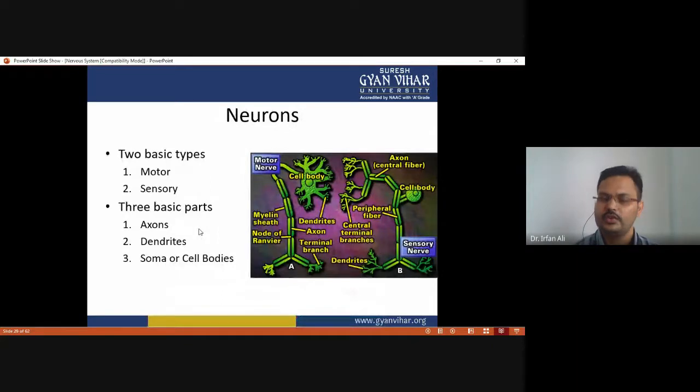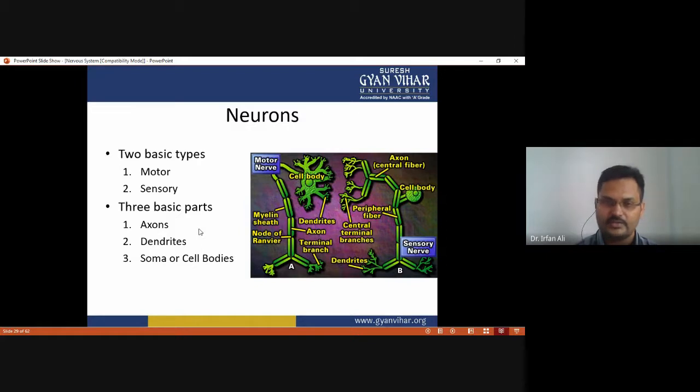So that's why there are two types of neurons: motor neurons that carry information from the brain or spinal cord toward the skeletal muscle, and sensory neurons that carry information toward the brain or spinal cord.